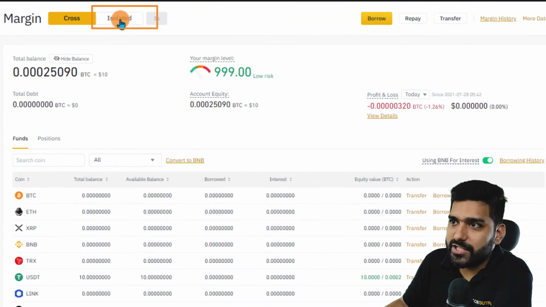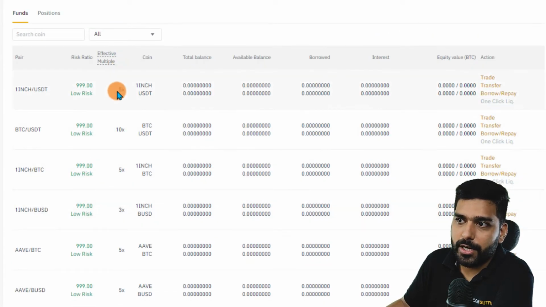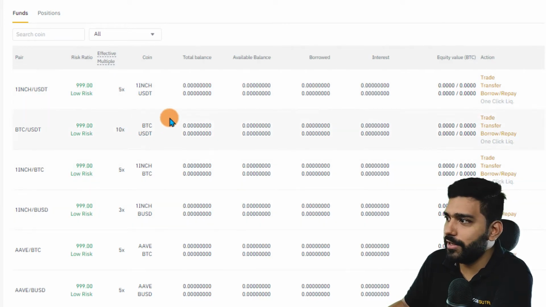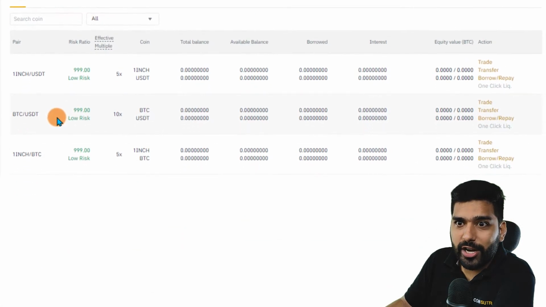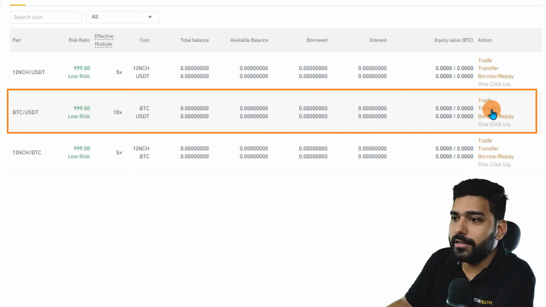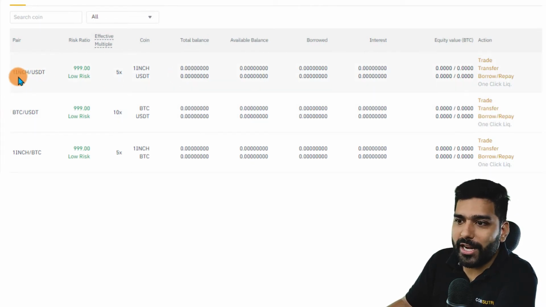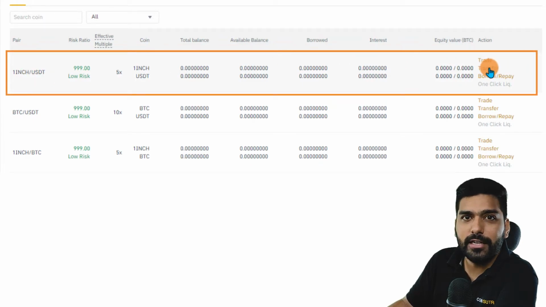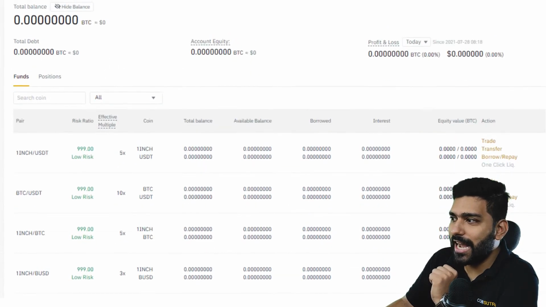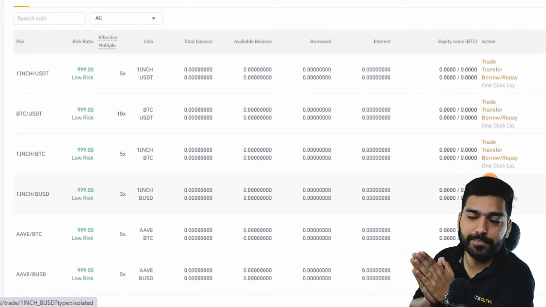So once you click on isolated, you can see that the limit of isolated margin is more than cross margin. It was 3x in cross margin. Now I can see 10x, 5x as well. Now if I want to trade BTC USDT pair, then I'll have to transfer collateral specifically on this pair only. If I want to trade 1 inch USDT, then I'll have to transfer collateral through this option. Because these are isolated margins, collateral will be deposited separately for each trade.